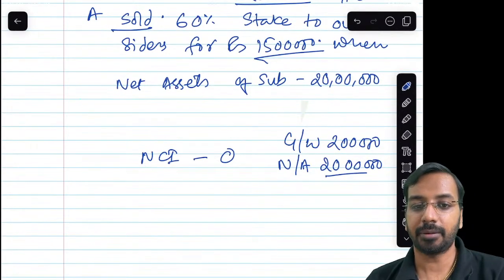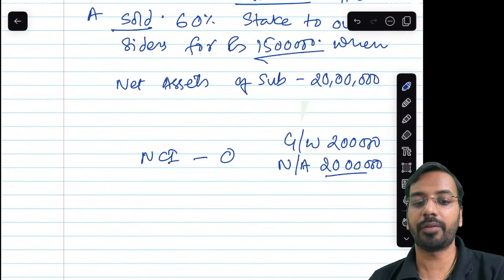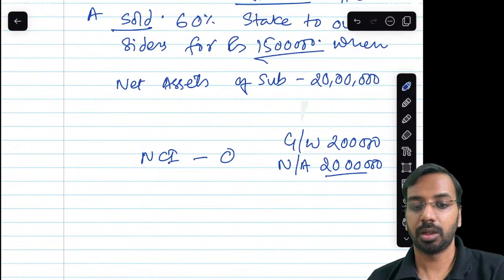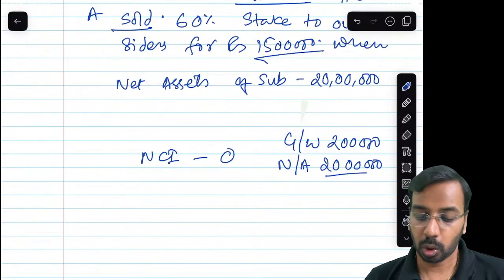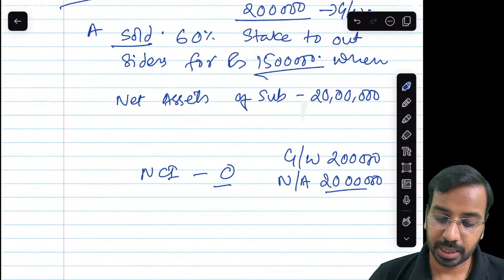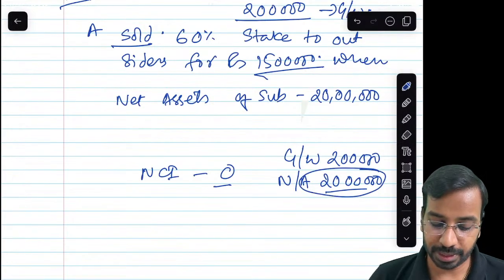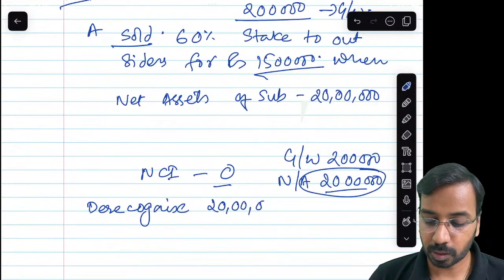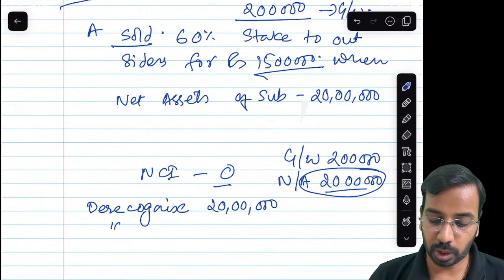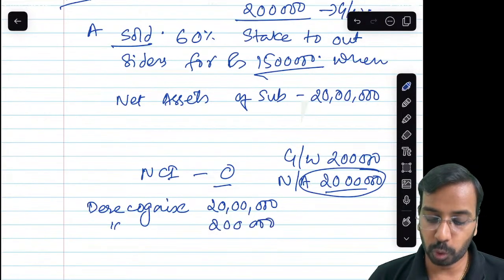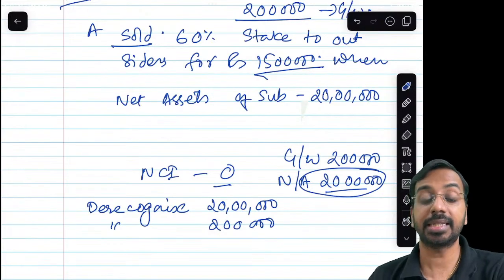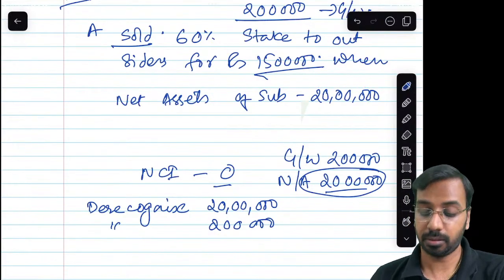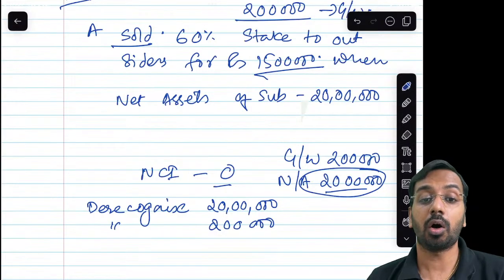Also remember that whatever is the portion when you sell, this net assets should be de-recognized. 20 lakhs of net assets. Then you will also de-recognize goodwill of 2 lakhs. You will de-recognize net assets of 20 lakhs. You will de-recognize goodwill of 2 lakhs.